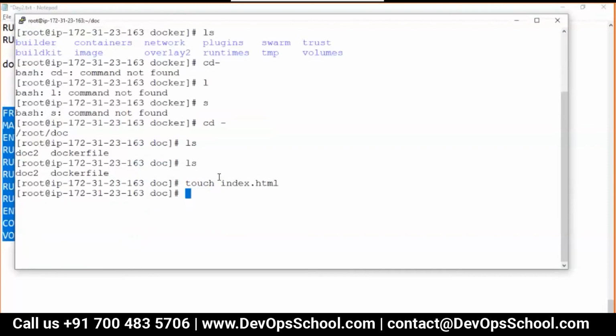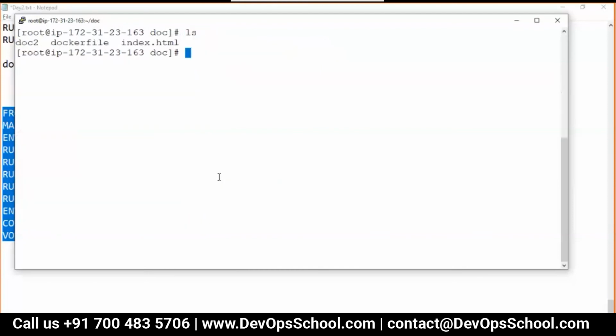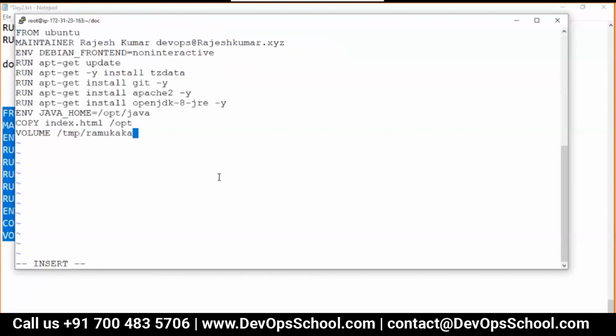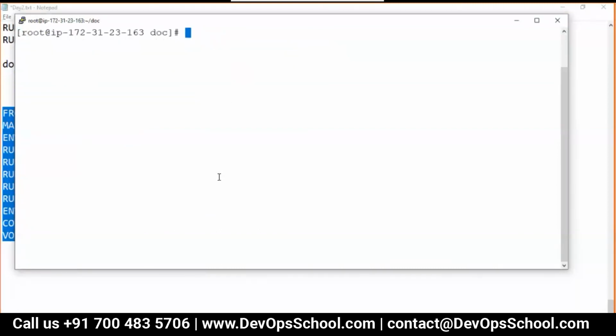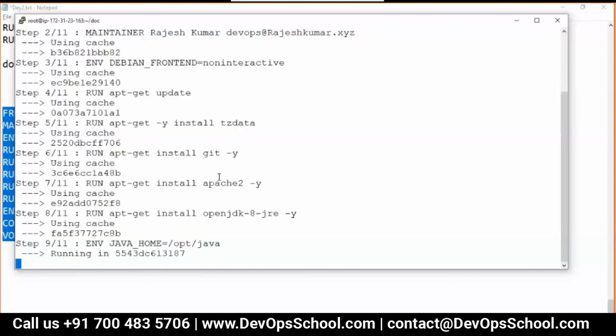Let me just do that. So here guys, look at my screen. vi doc3, and here many things will be used from the cache, no problem. docker build -t doc3 -f doc3 and dot. Okay, so enter.